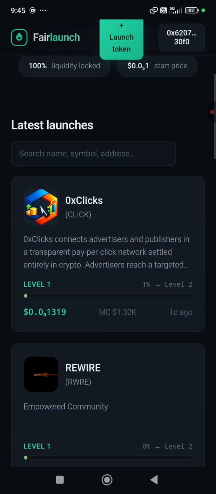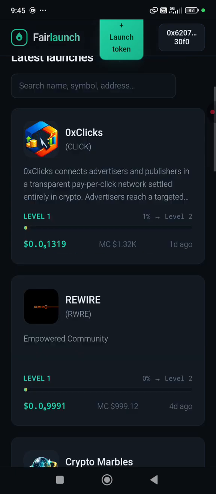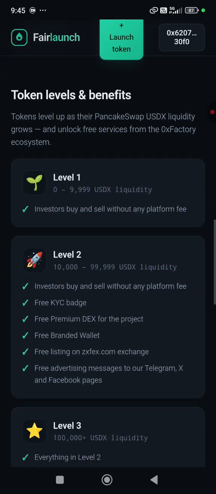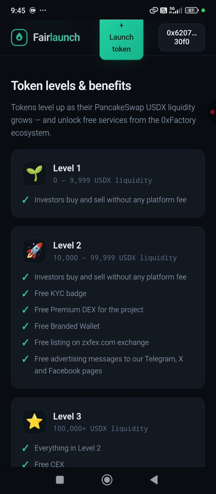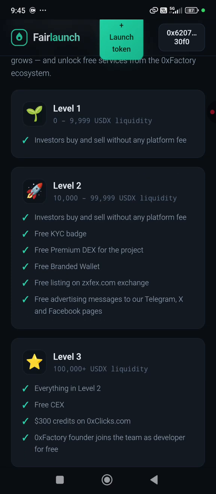If you continue your project, this fair launch has levels. Scroll down here to see level 1. When you create the token, it will be level 1. Level 2, this is our target. When your token reaches level 2, it means many investors have bought your token and the liquidity of this token has reached $10,000. Okay, this is your second task.